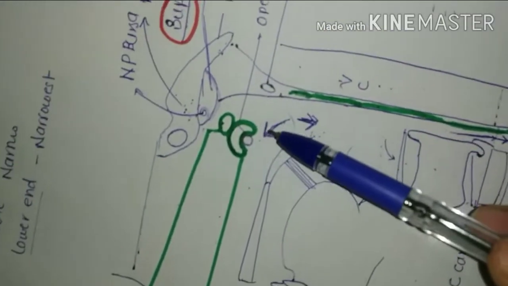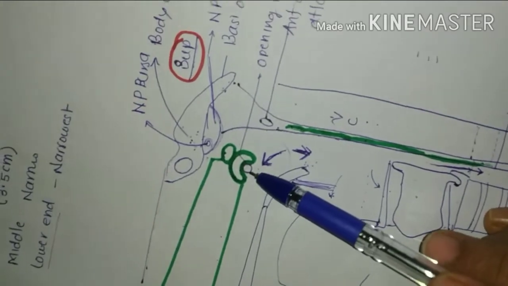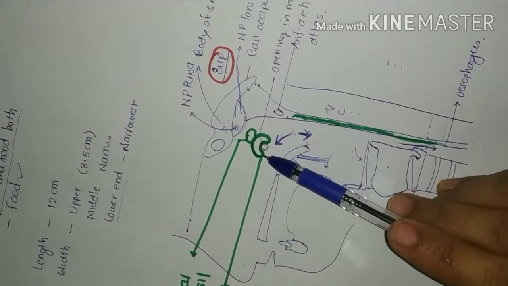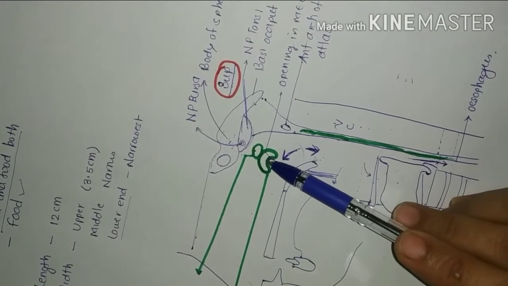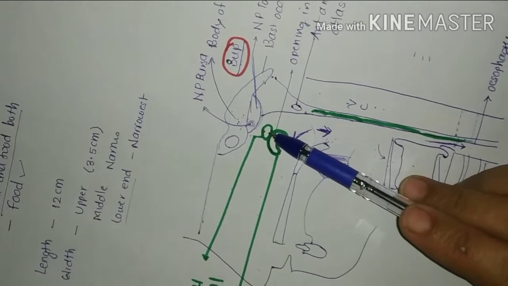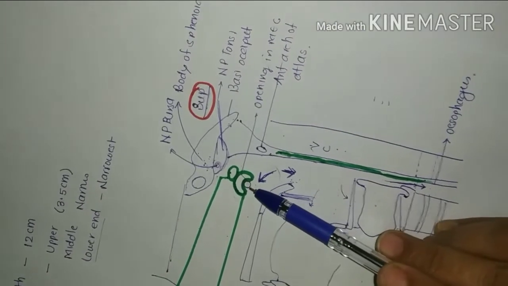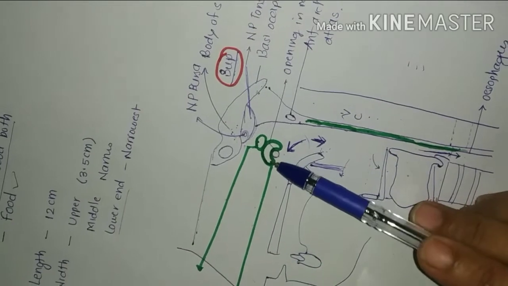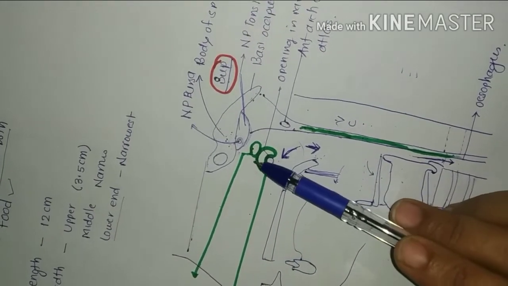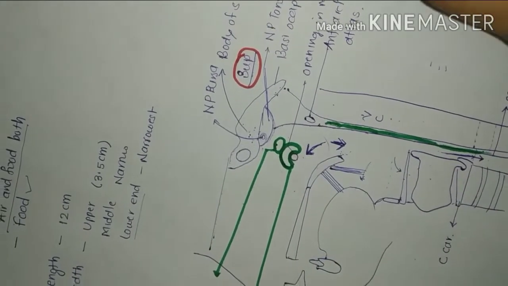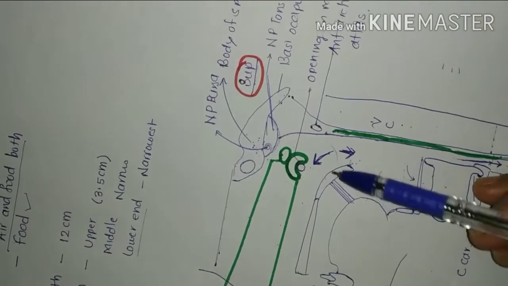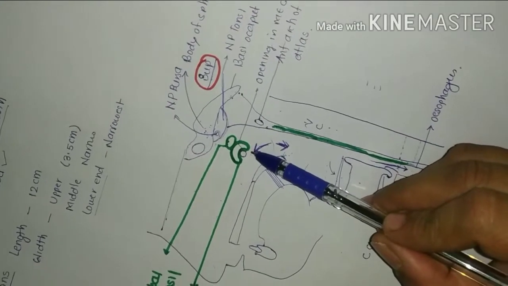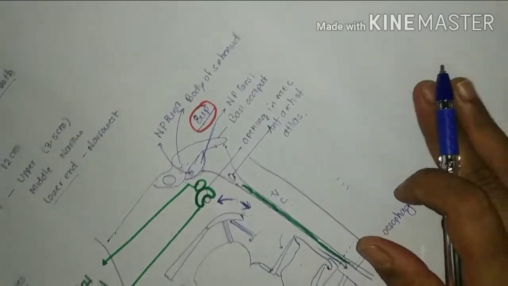Then laterally it shows the presence of opening of auditory tube which is provided with an elevation called as tubal elevation and the tubal tonsil. Clear? So opening through the auditory tube with the middle ear cavity, tubal elevation and tubal tonsil. Now coming to the last heading, that is the function. So it acts as the passage of air. Now this is all about the nasopharynx.